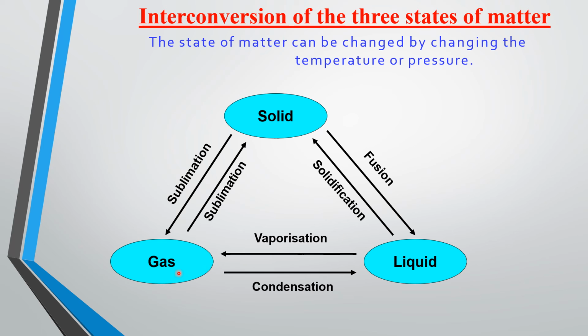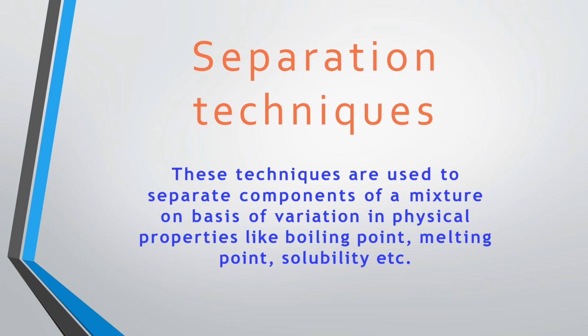And when the gas is getting converted into solid again, we call it sublimation. The same way, when the gas is getting converted into liquid on cooling, we call it condensation, and liquid to solid on cooling, we call it solidification, and solid to gas on cooling, we call it sublimation.